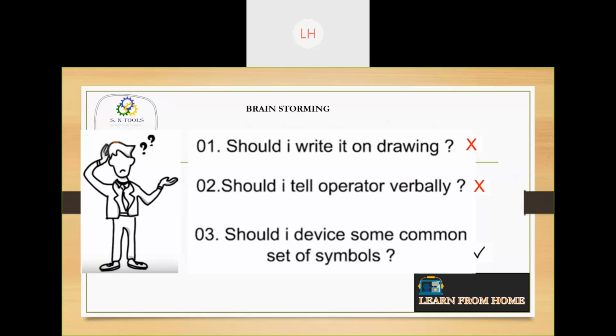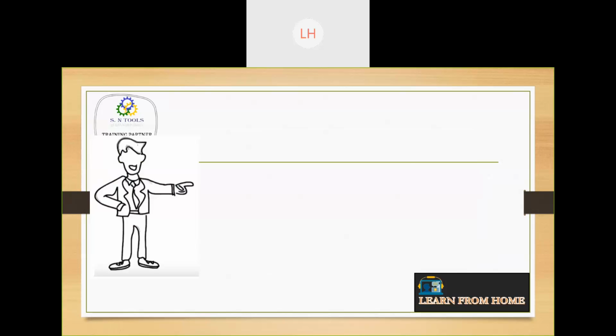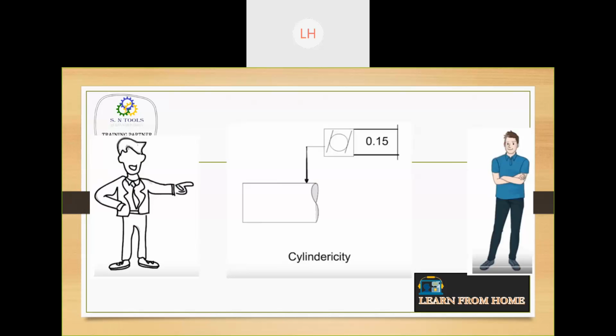So the designer plans for it and he defines a symbol called cylindricity. What does cylindricity say? You have to maintain 0.15 tolerance throughout this shaft, not on some one part or the other part. Throughout the shaft, the same dimension has to be maintained.